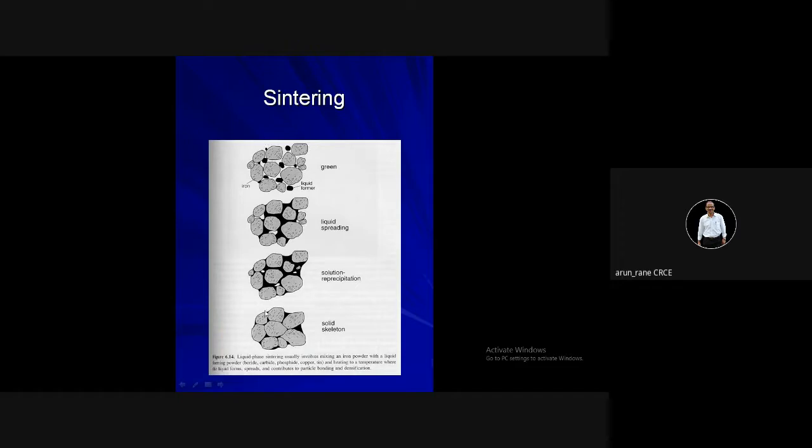So the purpose of sintering is to reduce the, somebody has joined now, very good, at the end.